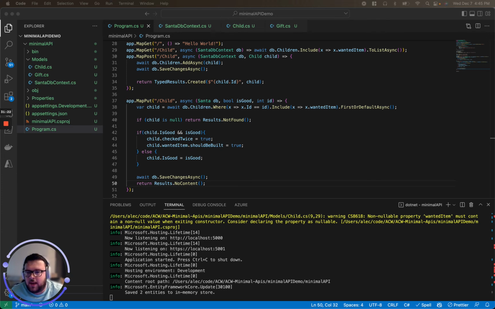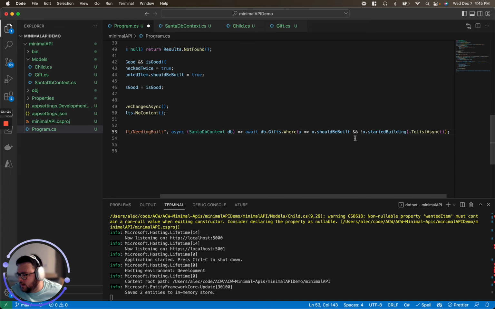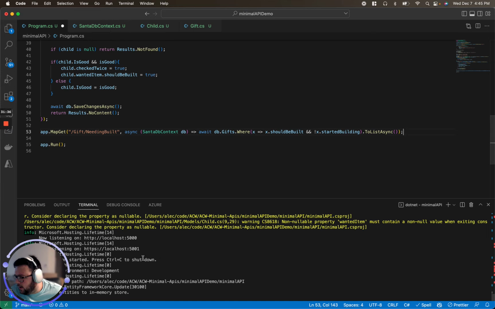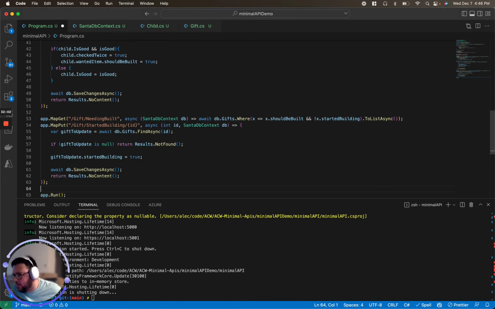So as an elf, now that this API is built, I need an endpoint to tell me all the ones that need to be built. So what that's going to do is, minimize that. I'm going to get any of them at gifts/needing built. I'm going to grab all the gifts where ShouldBeBuilt is true and StartedBuilding is false. So once something is started building, it'll be taken off this list in queue here. I'm going to create an endpoint that is a put so that we can update and mark something that it was started to be built, which is this one.